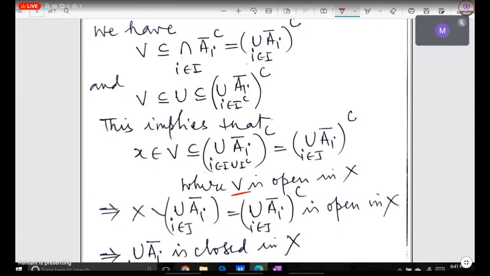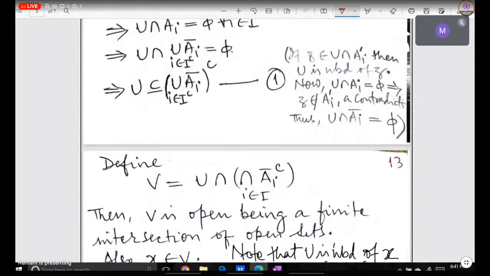So what we are trying to prove कि x belonging to V and V is contained in this collection, union A_i closure, i belongs to J, complement. So that's why this is open and that's why union A_i closure is closed. So in this way we are going to explain. So our main target is to construct this V. Okay, so let us see.